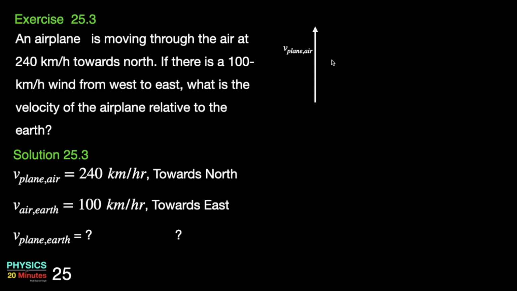Plane is flying due north, so it can be shown by a vector which is pointing upward and its magnitude is v plane air. Wind is blowing towards east, so we can show it by drawing another vector, and the magnitude is v air earth. We have to find out velocity of the plane relative to earth. Although the plane is flying towards north, because of the wind it will drift to its right towards east and follow this kind of path. So the third side of the triangle gives the velocity of plane with respect to earth.